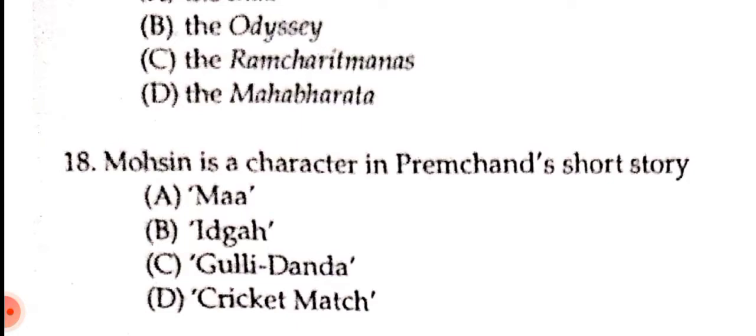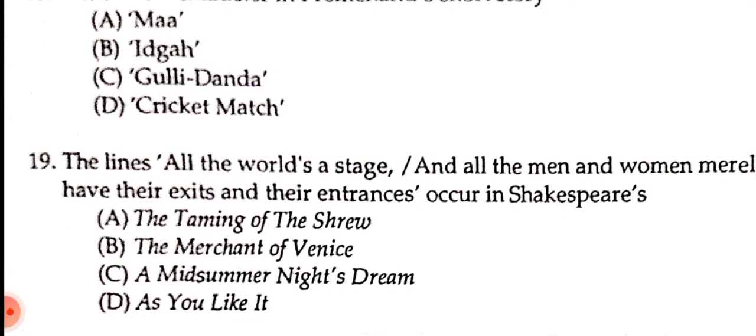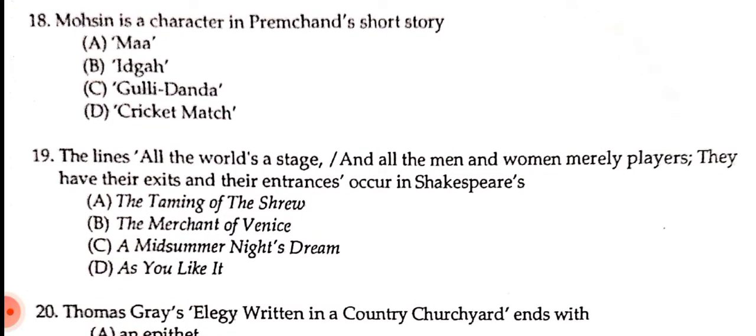Okay, let's move on. Next question. The lines, all the world is a stage, and all the men and women merely players. They have their exits and their entrances. Occur in Shakespeare's. Let me repeat it. The lines, you must have heard this line. It's a very popular and common, ordinary line. That is the lines, all the world's a stage, and all the men and women merely players. They have their exits and their entrances.